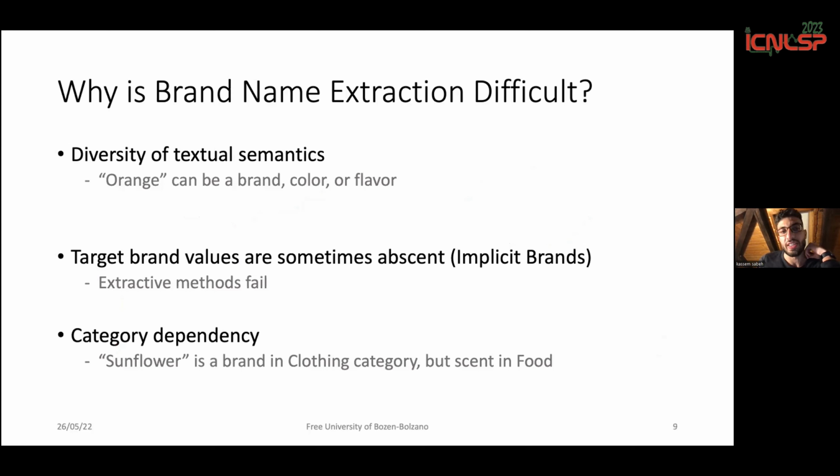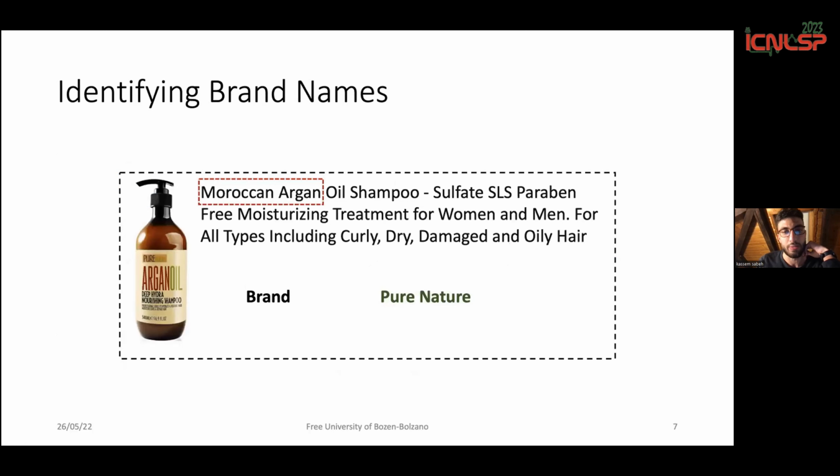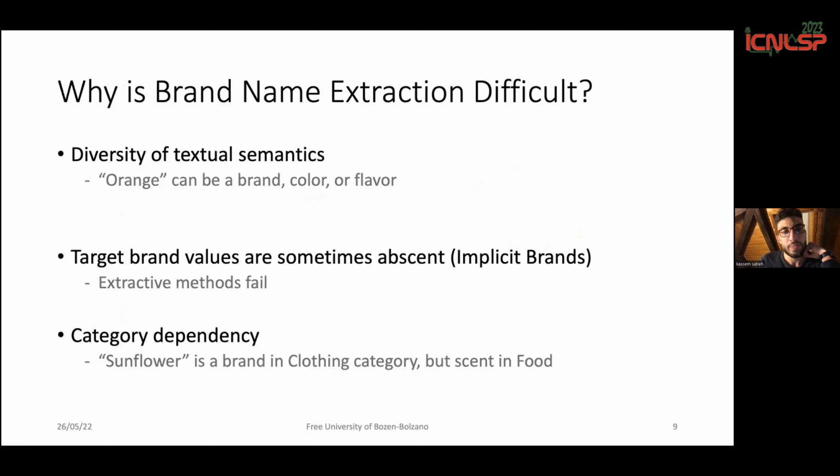Also because of the diversity of textual semantics. For example, if you have the word orange inside the product description, it could refer to a brand, but also to a color or a flavor, depending maybe on the category of the product. Also because the target brand values may sometimes not be present inside the product description, and this is what we refer to as implicit brands, like the second example here. And this is where extractive methods fail.